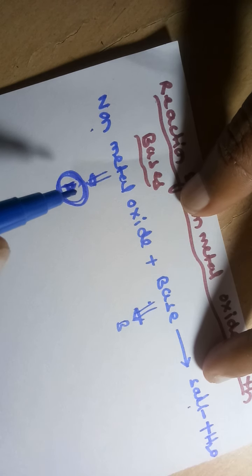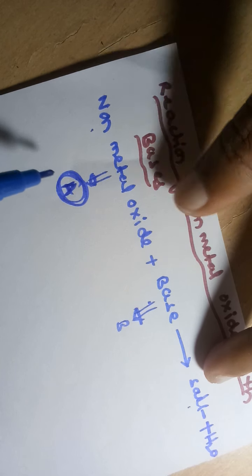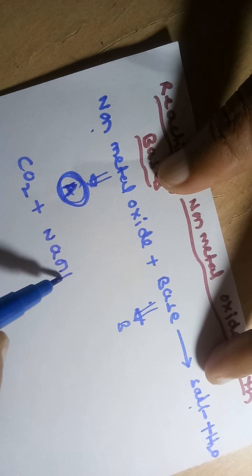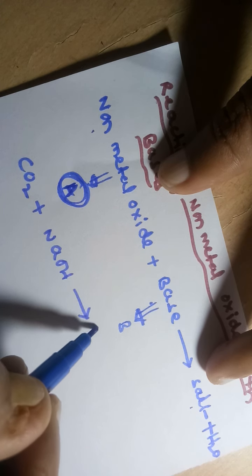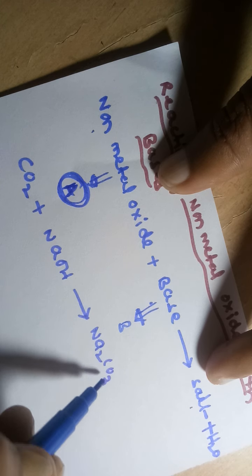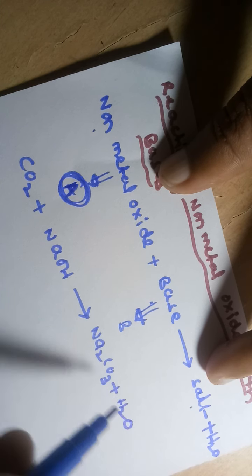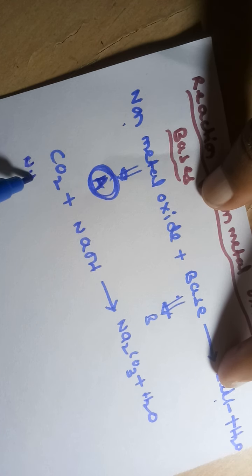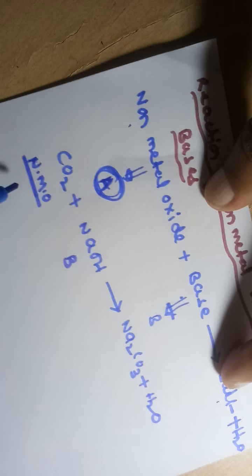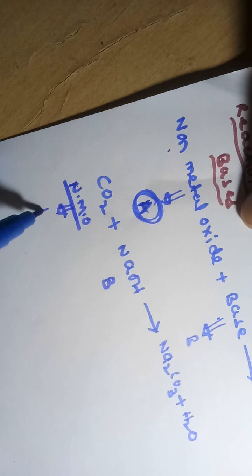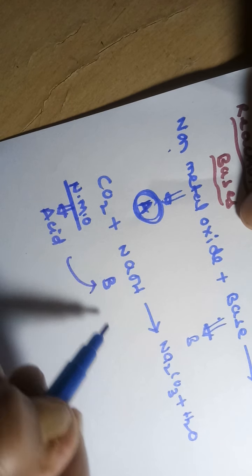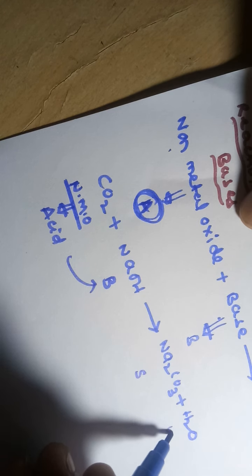Now let me take some more examples. CO2 plus NaOH gives rise to Na2CO3 plus water, H2O. So CO2 is a non-metal oxide. This non-metal oxide reacts with a base, so that's why non-metal oxide is acidic in nature, and it reacts with base to form salt and water.